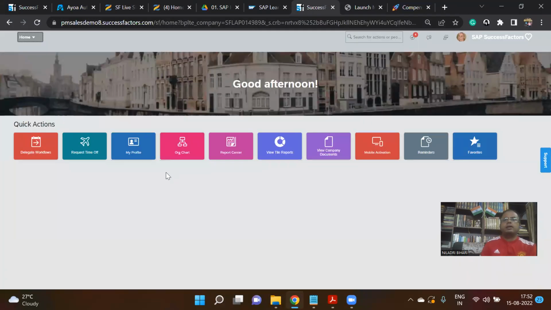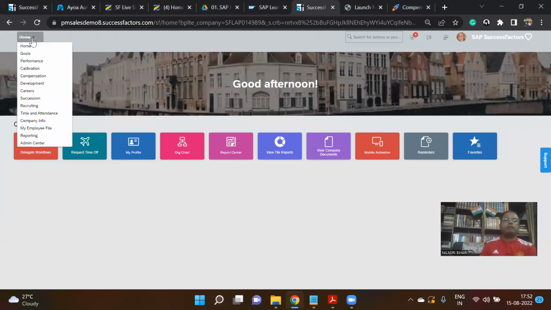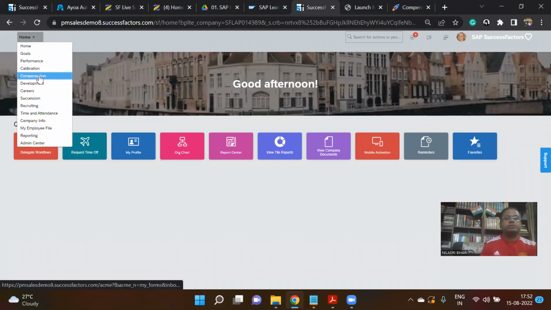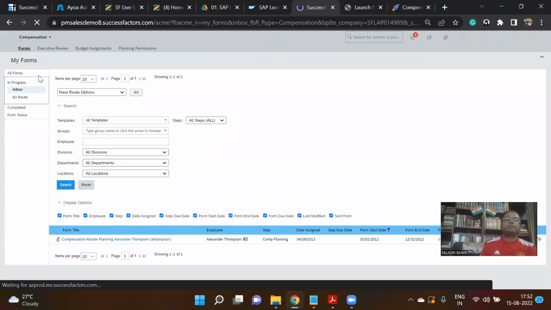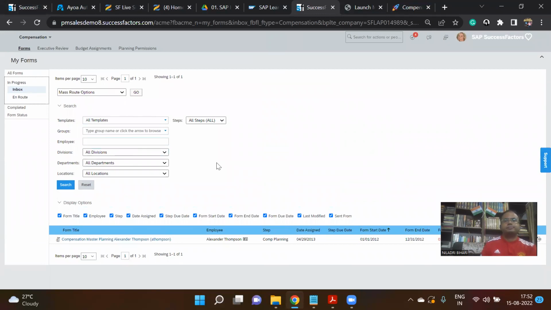This is our new SuccessFactors home page, and from here we will go to our compensation module. Let's have a tour around the compensation module and see what's in store. You can see in this compensation module we have various sections here, right? One form already exists. This is the form.